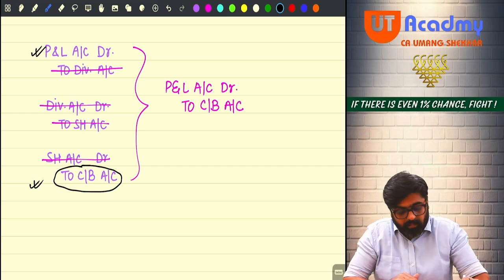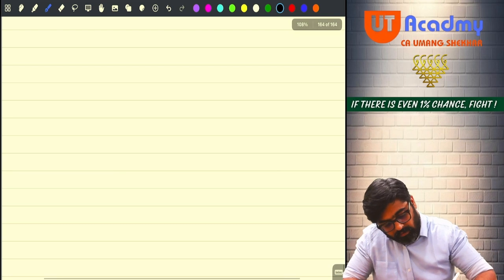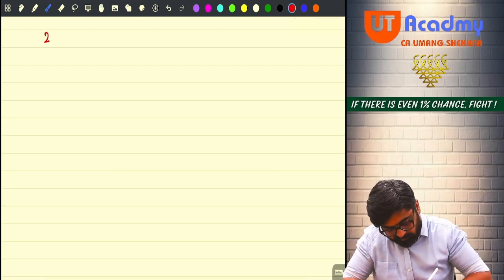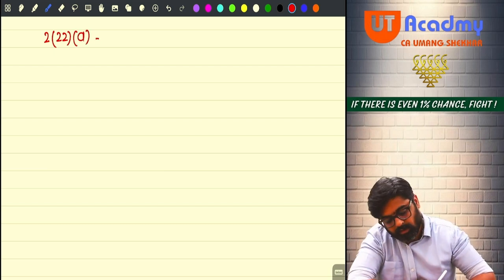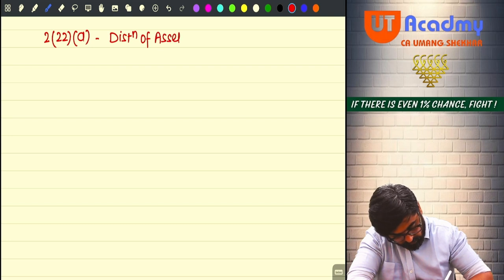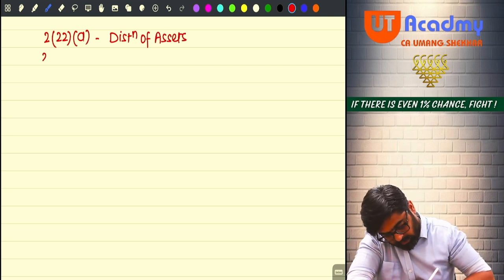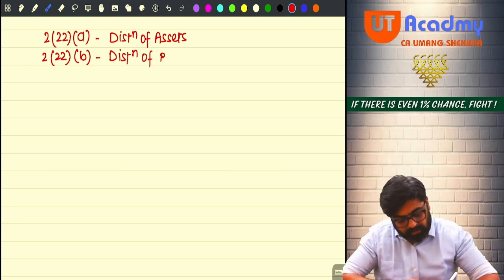So the very first case is 2(22)(a), which talks about distribution of assets. 2(22)(b) talks about distribution of bonds, debentures.